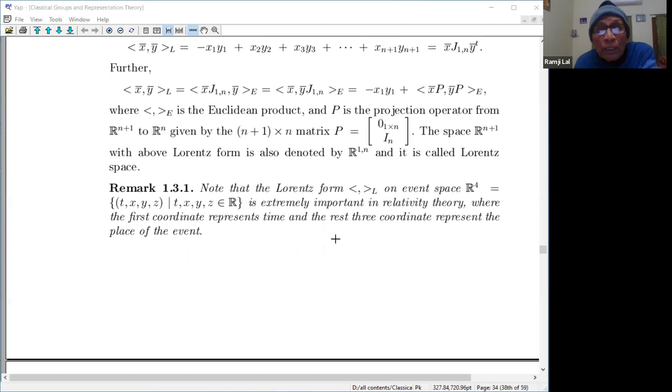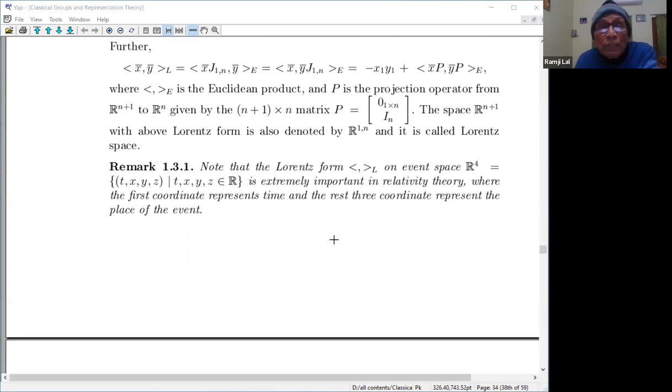So just note, you are already familiar. You have come across the relativity theory, where an event space is what? X, Y, Z, T. Any event in space is determined by its space coordinates together with time. So this can be represented by R^4.